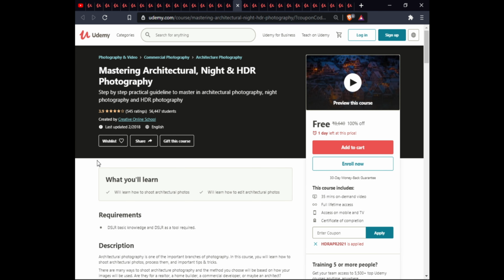The next course is Mastering Architecture, Night and HDR Photography. In this course, you will learn how to shoot architectural photos. We will learn how to edit architectural photos. This course is 35 minutes of on-demand video, with full lifetime access, exam warranty, and certification of completion.